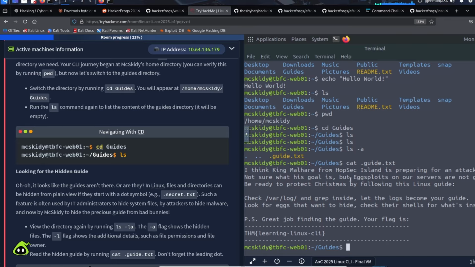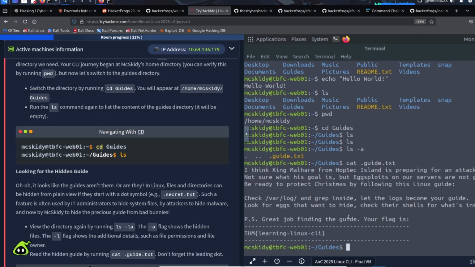I think King Malhare from HopSec Island is preparing for an attack. Not sure what his goal is, but eggs exploits on our servers are not good. Be ready to protect Christmas by following this Linux guide. Check the var log and grep inside. Let the logs become your guide. Look for eggs that want to hide and check their shells for what's inside. So PS, great job finding this guide. Your flag is this. So we're going to be using this flag to answer some questions a little bit later today. That's the first flag, for sure.